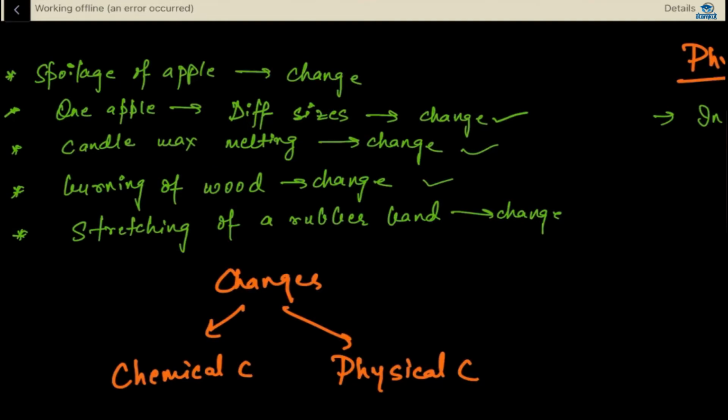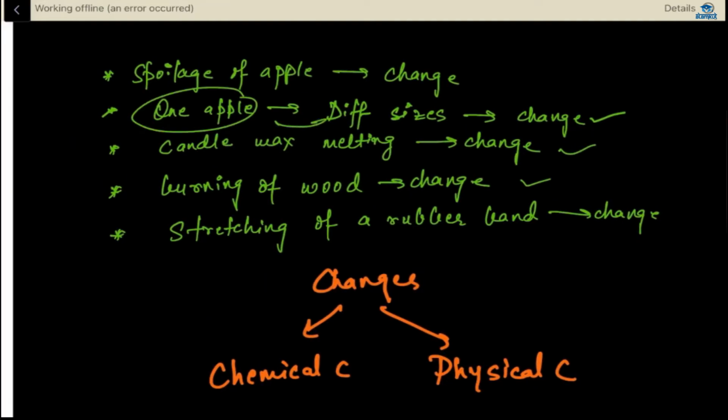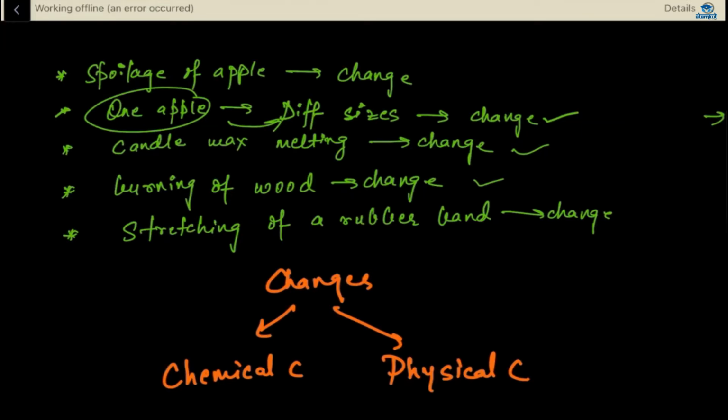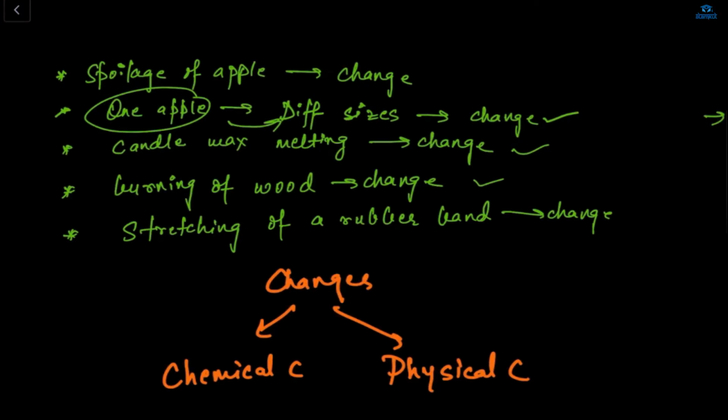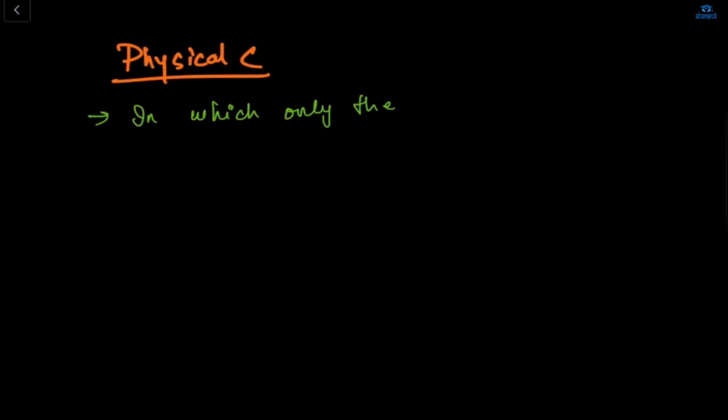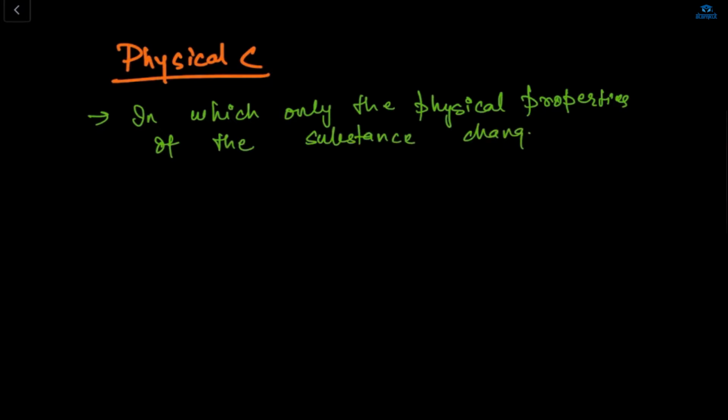Like here, if I'm cutting my whole apple into different sizes, then what's happening? The size of the apple is changing, but the apple remains the same, right? It's not like I'm cutting the apple and it becomes a mango. Right, Adam? It can't be like that. It's an apple only. Only the physical properties, only the size of the apple, is changing. Physical properties means shape and size. Only the physical properties of the substance change, and no new formation.